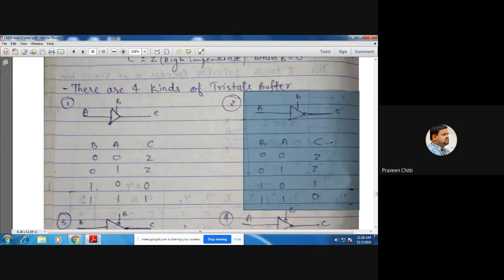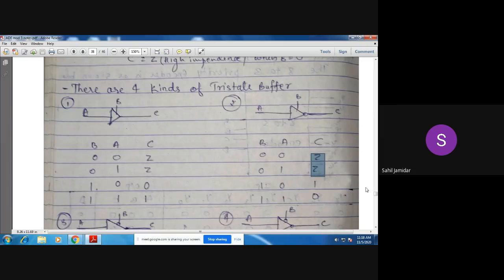The second one is called what? Active low buffer, right? Or inverted buffer. You can call it the active low buffer or the inverted buffer with active high enable, right? So again, you can see in this case also, when B is 0, irrespective of A, what is C? High impedance. But when B is 1, what is C here?